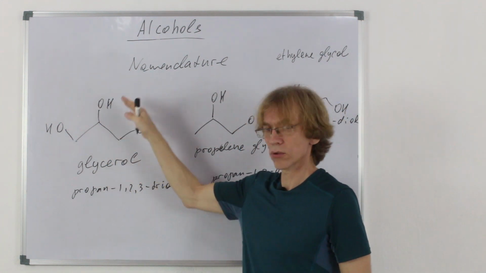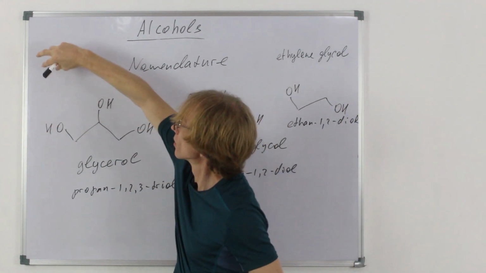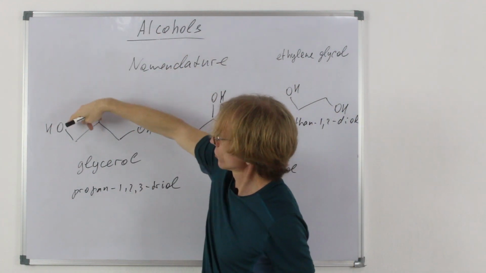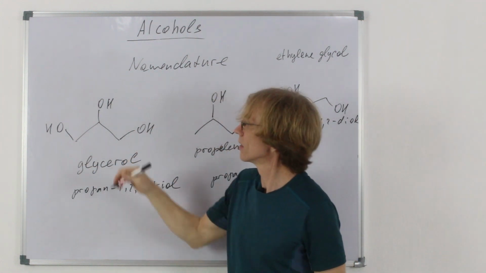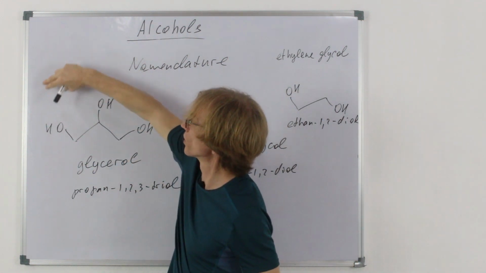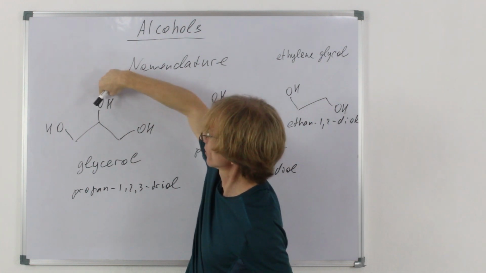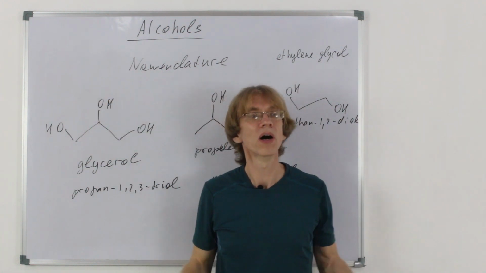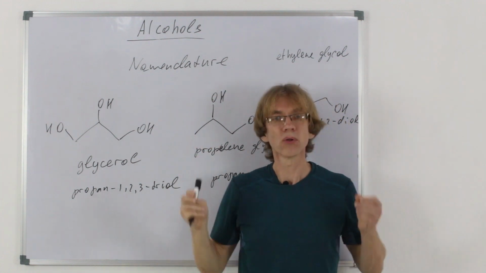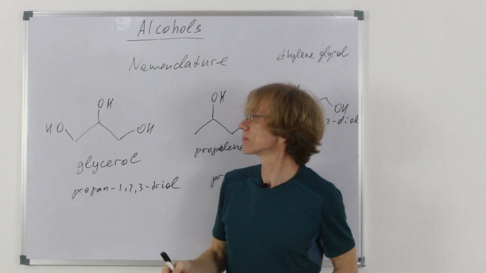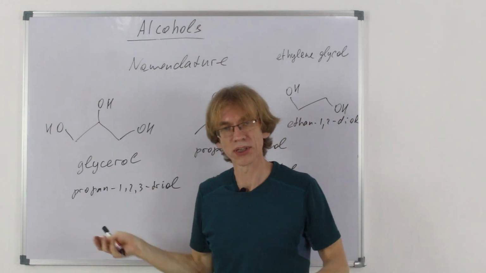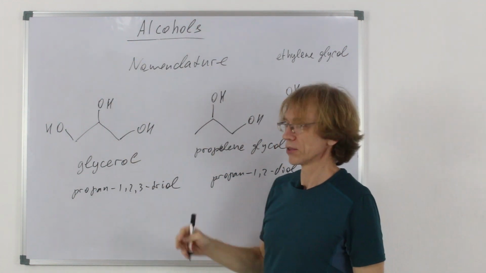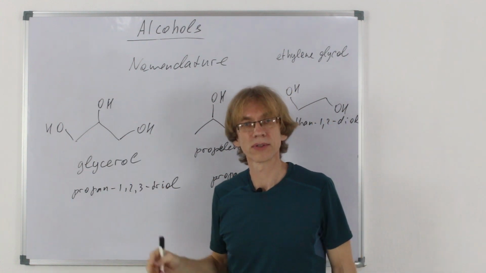So all fats or oils are esters formed from this alcohol as a parent. So fatty acids would attach here, forming ester links, and would form all natural oils and fats. Obviously, different fatty acids would give a different name and different property to the resultant ester.